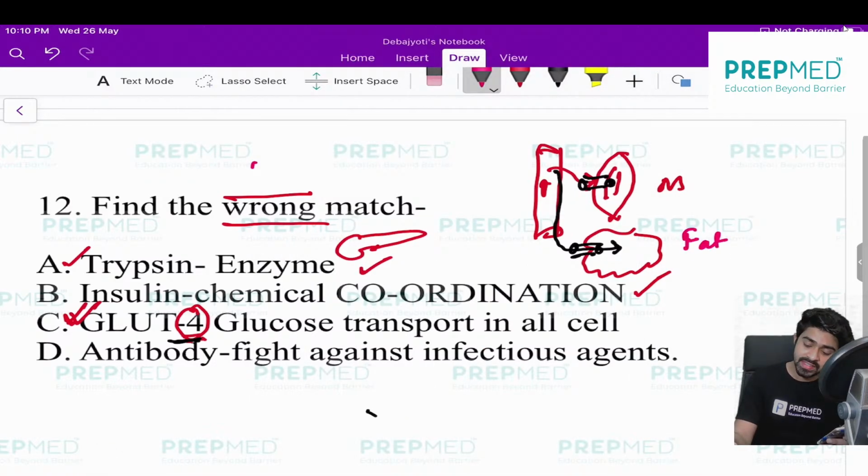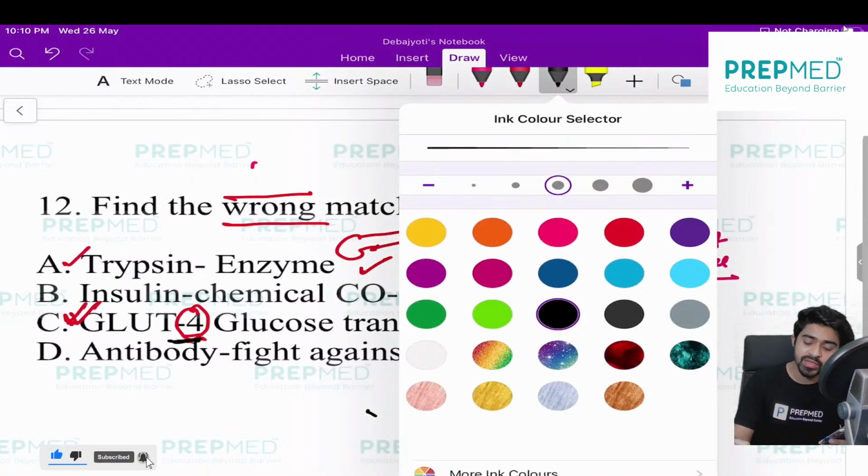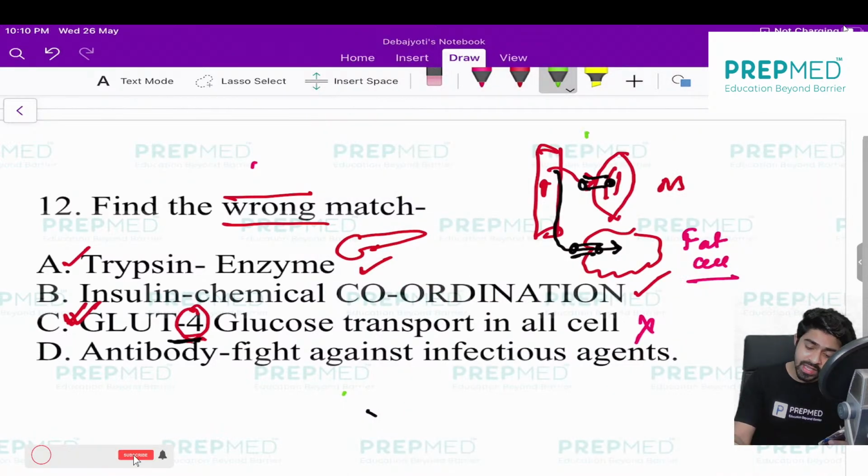Fat cell. So that's why this is obviously a wrong statement. And I want to add one extra piece of information to this question, which is very important for MCQs. The activity of GLUT4 is dependent on a hormone. Can you tell me the name of the hormone, Beta, please? The name of the hormone is insulin.